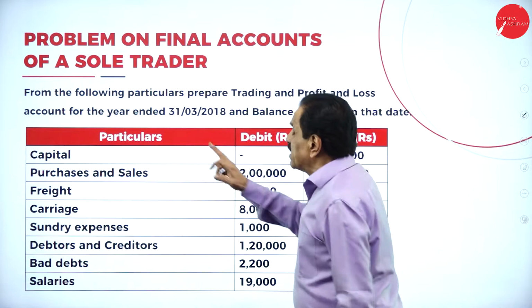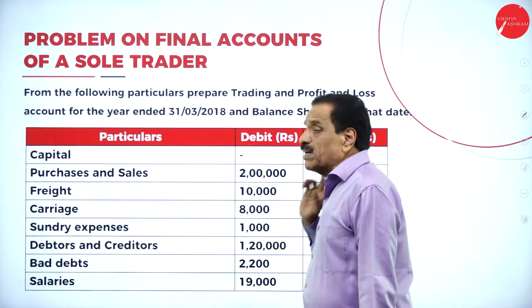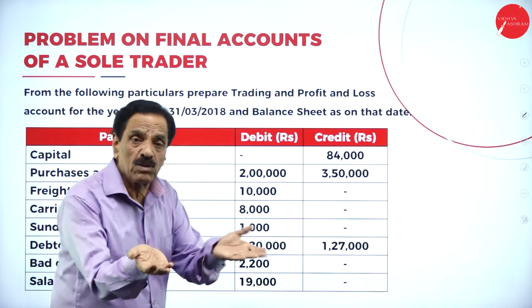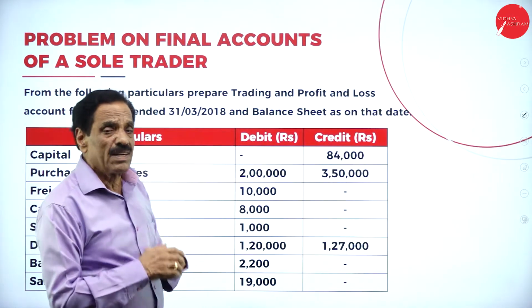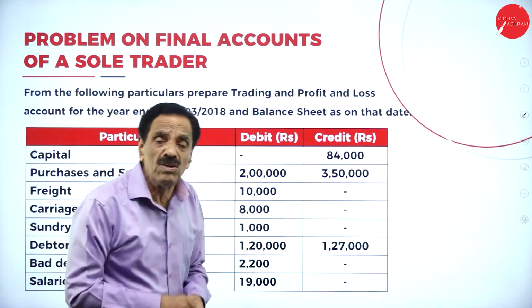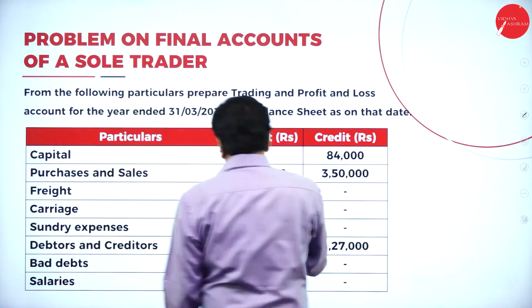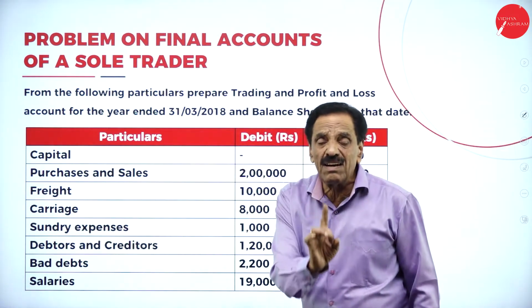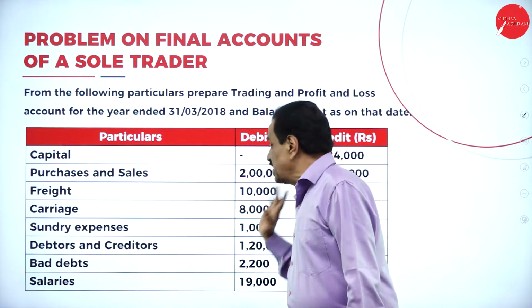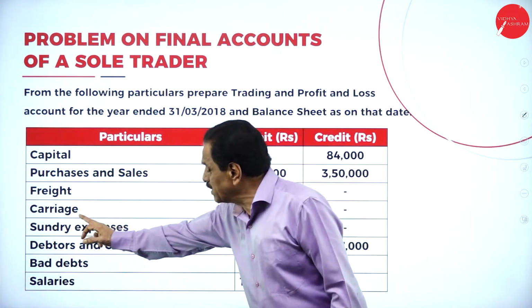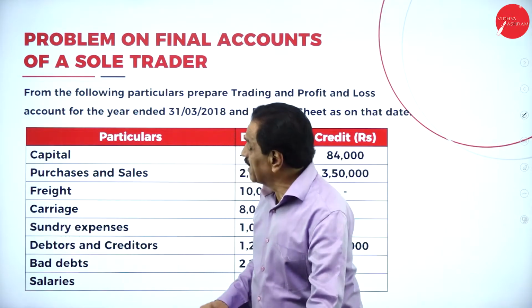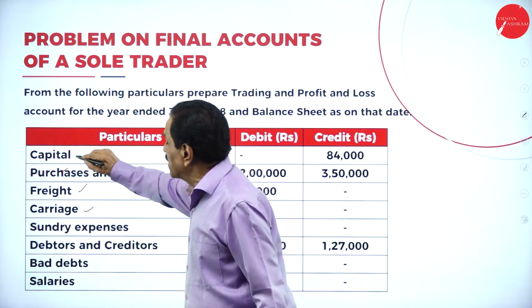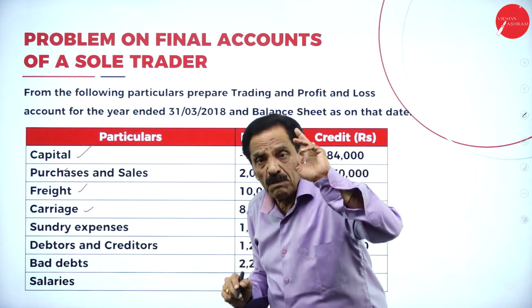See that capital is a liability item. That's why it appears on the credit side. Debtor, purchase and sale. Purchase, goods is coming in, goods is a real account, debit what comes in. Goods going out is a credit side. Then freight is an expenditure, that will be debit side. When you say carriage inward, it's an expenditure, debit side. It will come in the trading account. Capital will go to the liability side of the balance sheet.